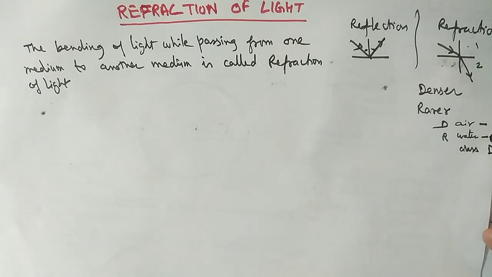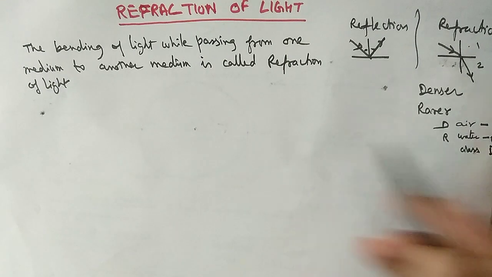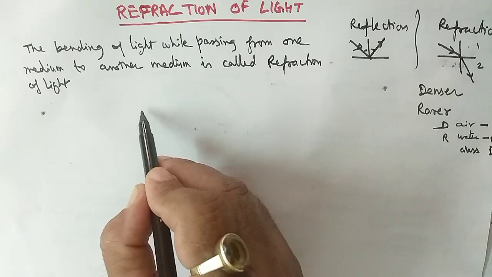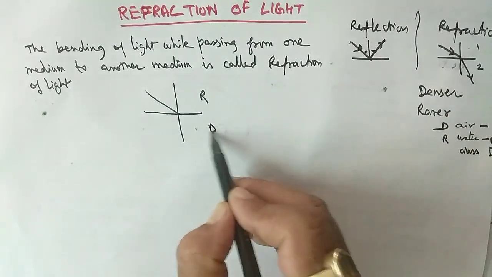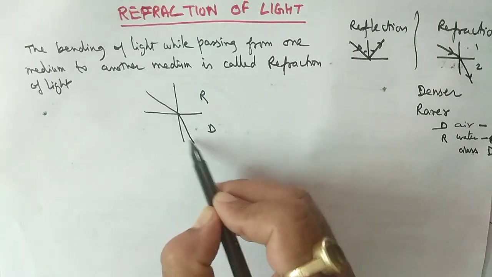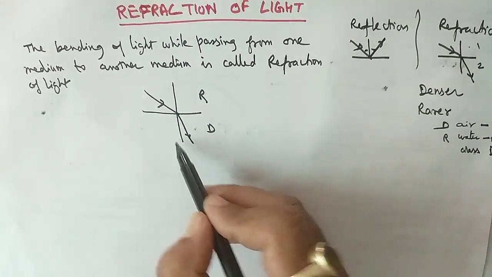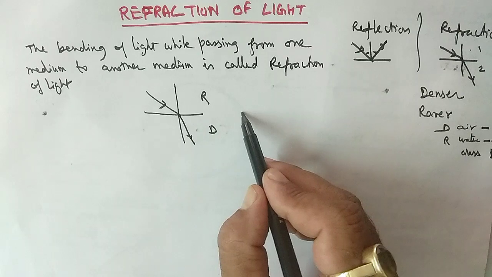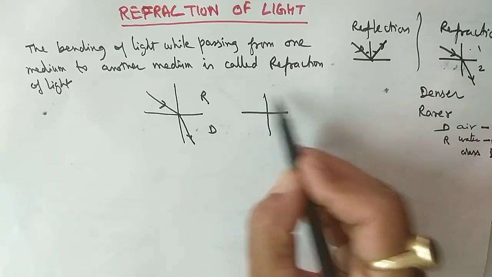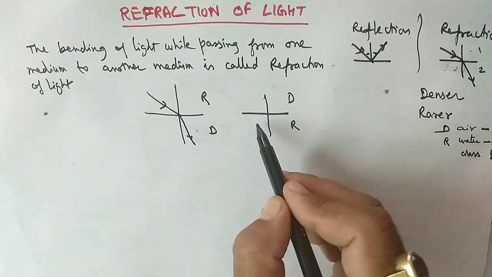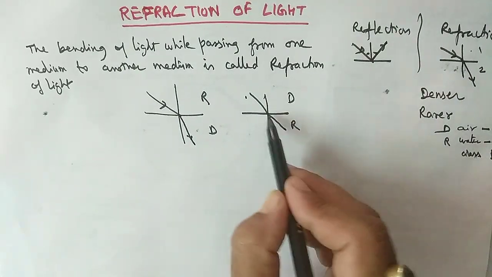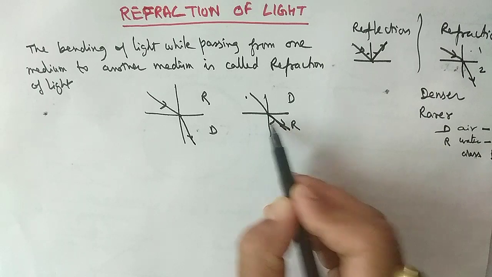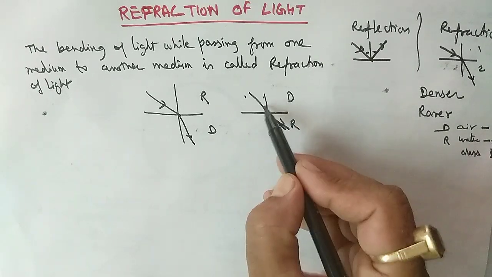And remember, as a rule, if a ray of light passes from a rarer to a denser medium, it always bends towards the normal, and if the ray of light passes from a denser to a rarer medium, then it bends away from the normal. Away means this angle will increase.